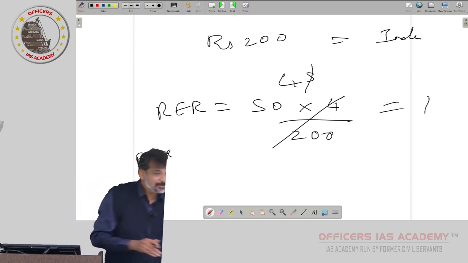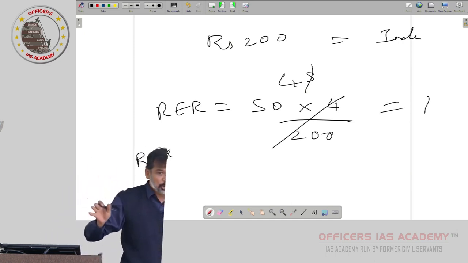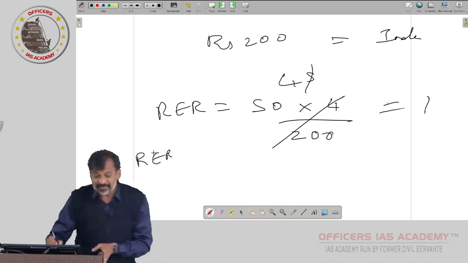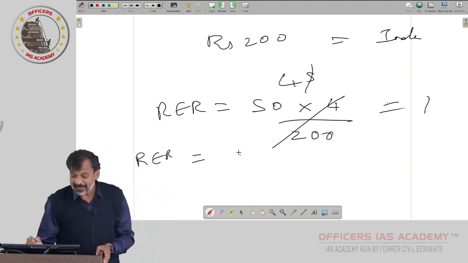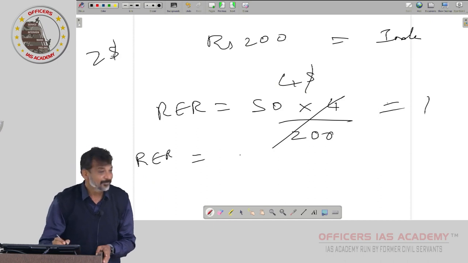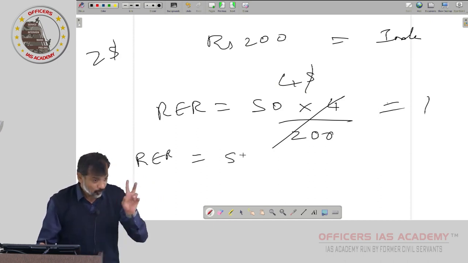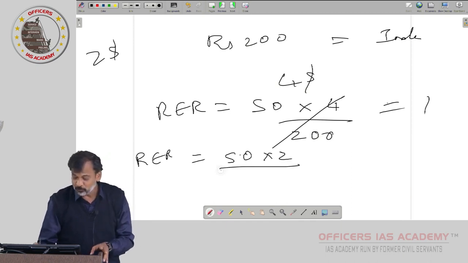Suppose in the US, suddenly our Biden has brought down a lot of prices. Jerome Powell, the Fed Reserve chairman, is also working on it. So when you go next year, they are telling only $2 for beer. In India, how much? 200 rupees. 50 into 2. Foreign is 2. Domestic is how much? 200 rupees.